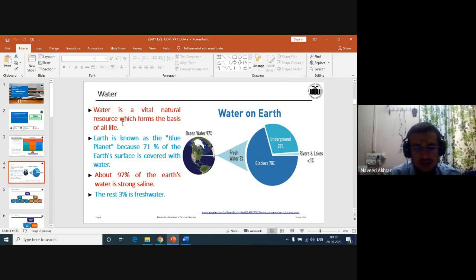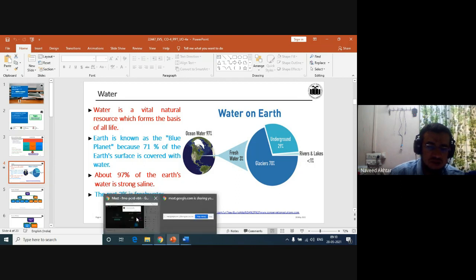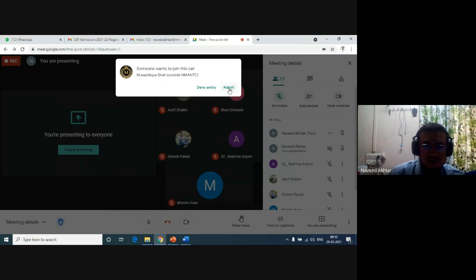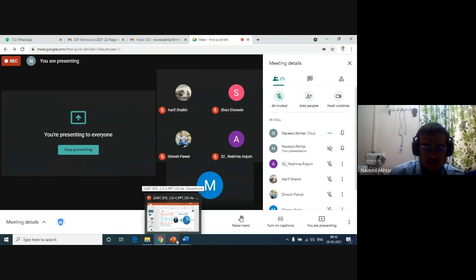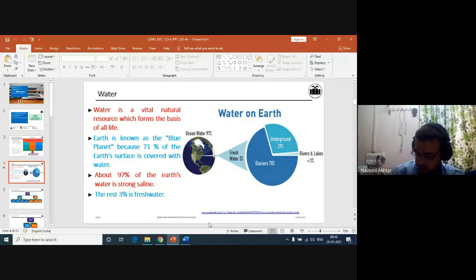About 97% of Earth's water is very saline, खारा पानी जिसको हम बोलते हैं, very saline water, and that cannot be used for drinking purposes or for survival. And the rest is fresh water, and only 3% is there.